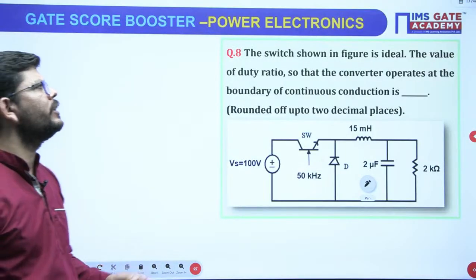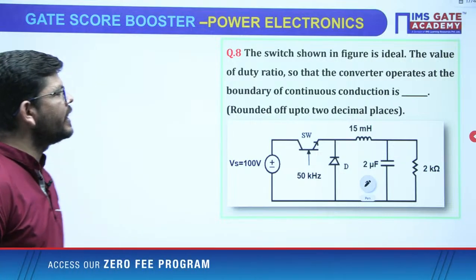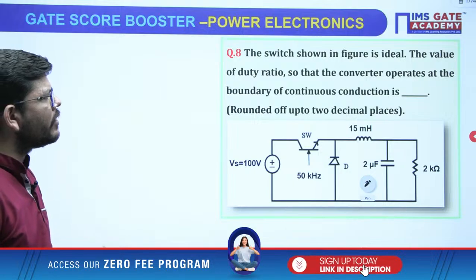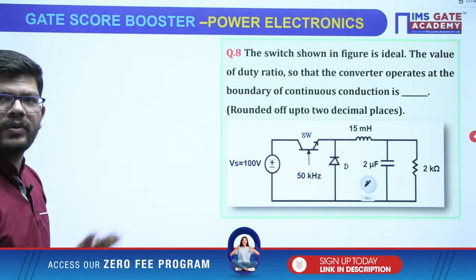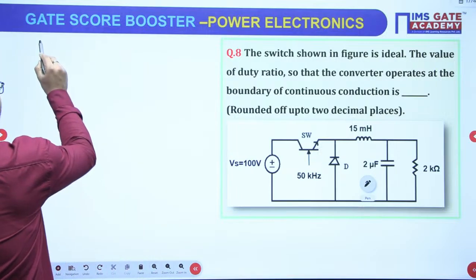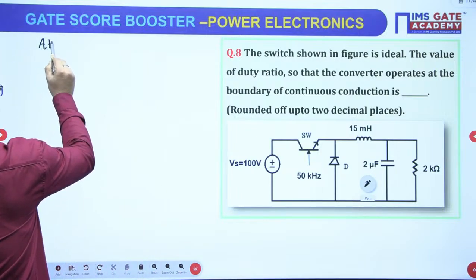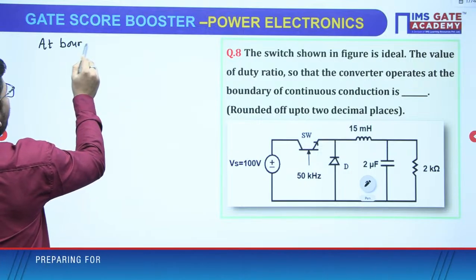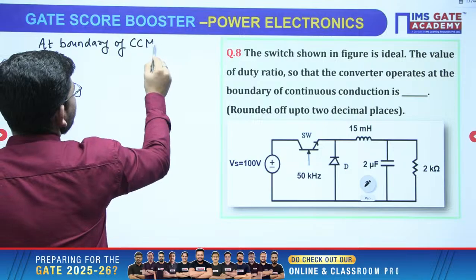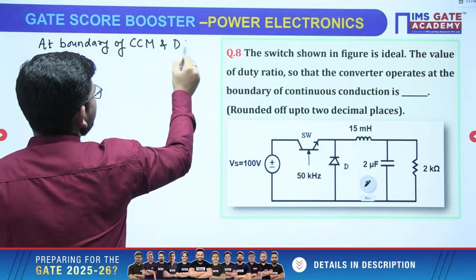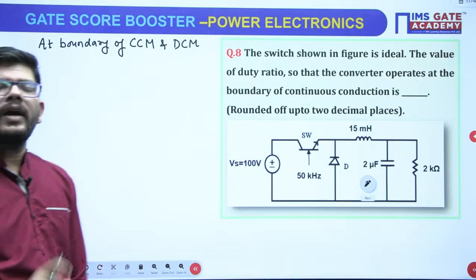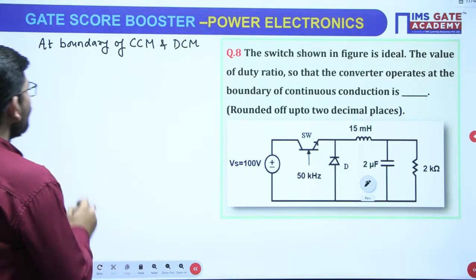Now focus on this question. What we have to calculate here is the value of duty ratio so that the converter operates at the boundary of discontinuous conduction, correct? So at the boundary of continuous and discontinuous conduction, right? So at the boundary of continuous conduction mode, that is CCM, and discontinuous conduction mode, that is DCM. So at the boundary, okay, what is the boundary?